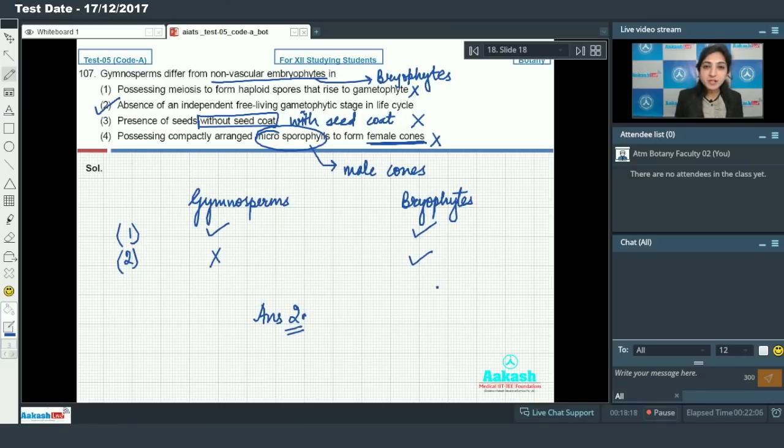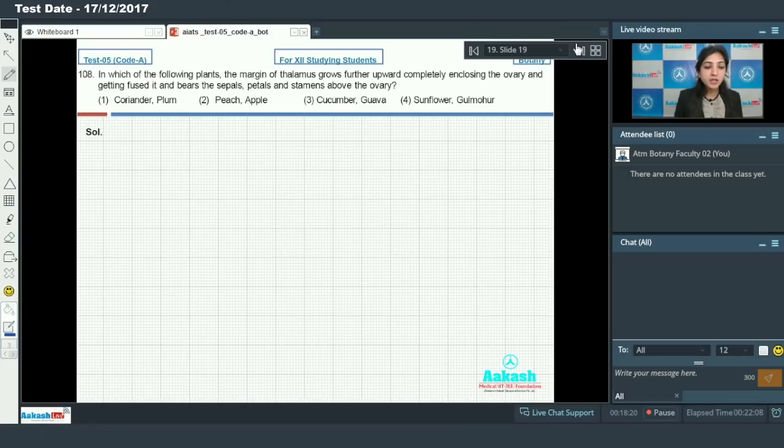Moving on to the next question, that is question number 108. In which of the following plants does the margin of thalamus grow further upward completely, enclosing the ovary and getting fused with it, and bears the sepals, petals and stamens above the ovary? That means we are talking about the flowers having inferior ovary, or we can say we are talking about epigynous flowers.